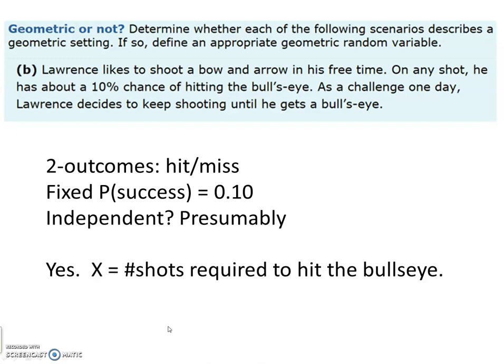I mean, in any type of a performance event like this or shooting free throws, for example, people now argue that those are not truly independent events because there's this whole psychological interference that kind of creeps in, whether you think you're going to make it or whether you think you're not. So it's really hard to really argue that those are independent, but the classic textbook approach to this is that they are. So yeah, these are independent. So an appropriate geometric random variable would be, yes, let x be the number of shots required to hit the bullseye.